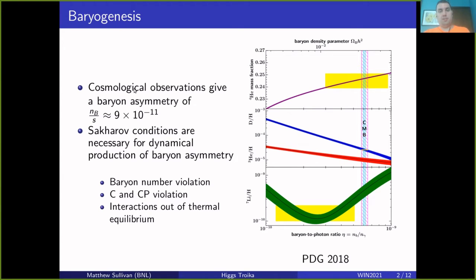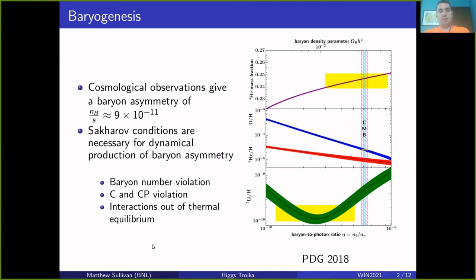This is a number that is far bigger than what the standard model can generate by itself, which means that this observation of asymmetry between baryons and antibaryons leads naturally into discussion of BSM physics. So any physics beyond the standard model, or even in the standard model, has to violate 3 conditions known as the Sakharov conditions in order to be able to dynamically generate such a baryon asymmetry.